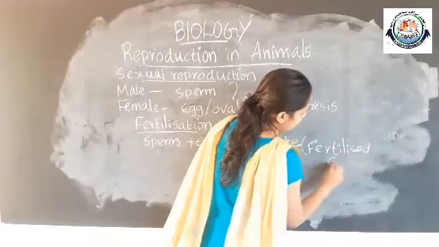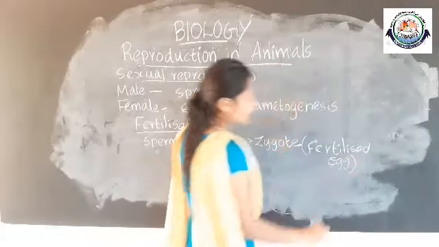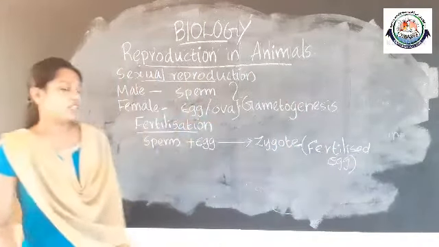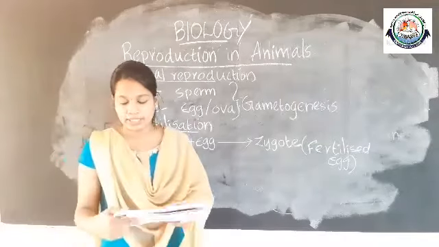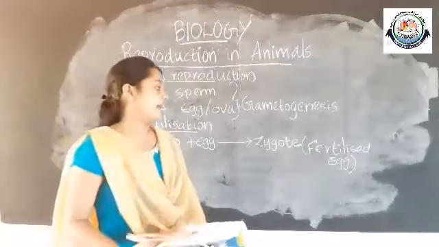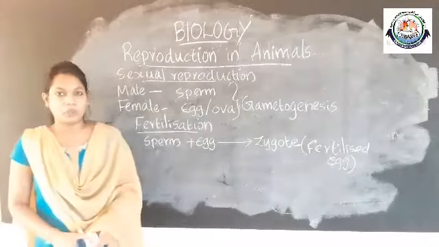It is a single cell from which a new individual, a new organism, is formed. Okay.